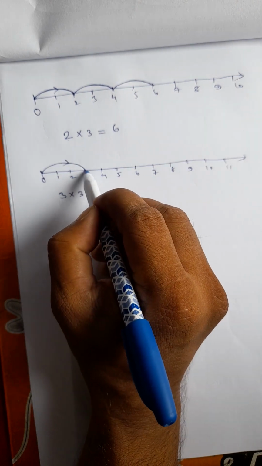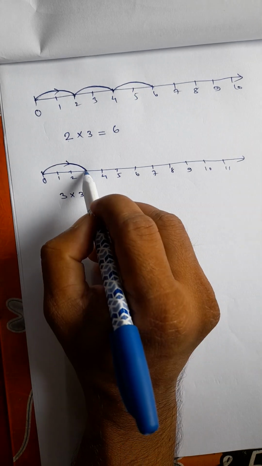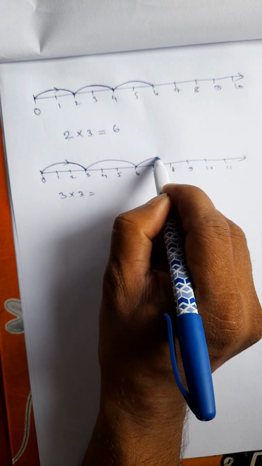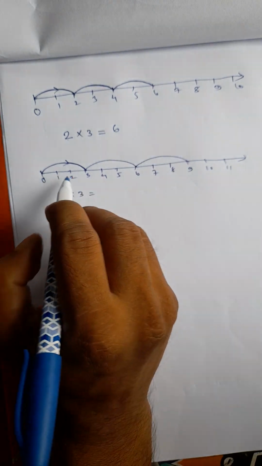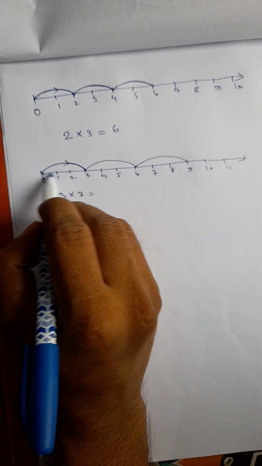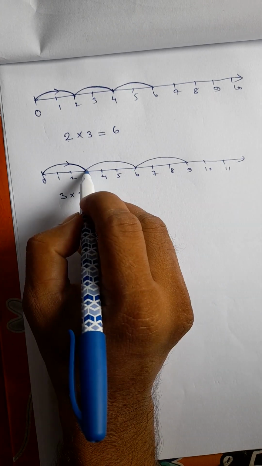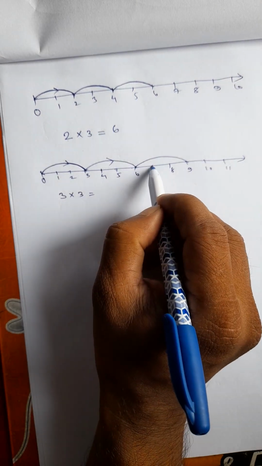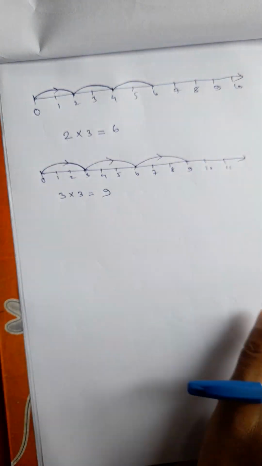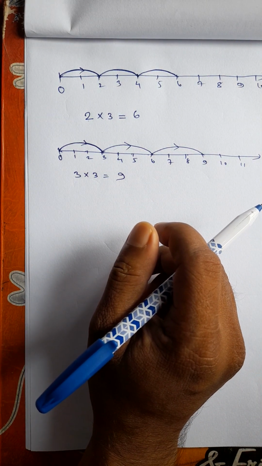First you count one step, 0 to 3, one step. Second, 3 to 6. Third, 6 to 9. You are counting 3 by 3, 3 times. So first 0 to 3 one time. Second, 1, 2, 3, second step. Third step. So 3 3s are 9. This is how you can find the multiplication of whole numbers on the number line.